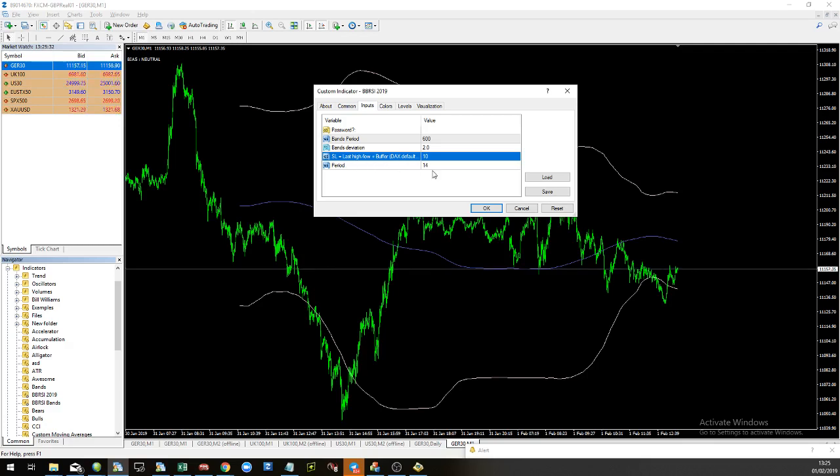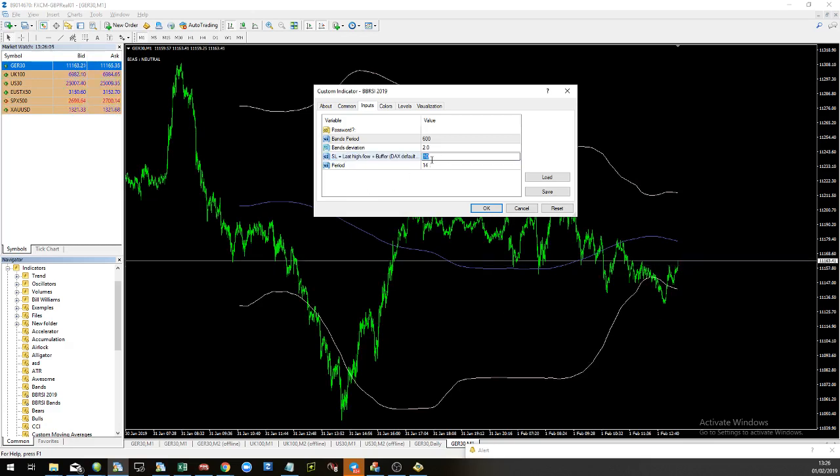Now whenever you get a signal, you'll have some information up here that you can see where it says bias, neutral. You'll have some information that appears there. So if there's a valid signal, it will provide you with an entry and a stop loss and a target that's suggested, and it will tell you what the reward to risk of that trade will be. And so you can then just decide whether or not you want to take that trade.